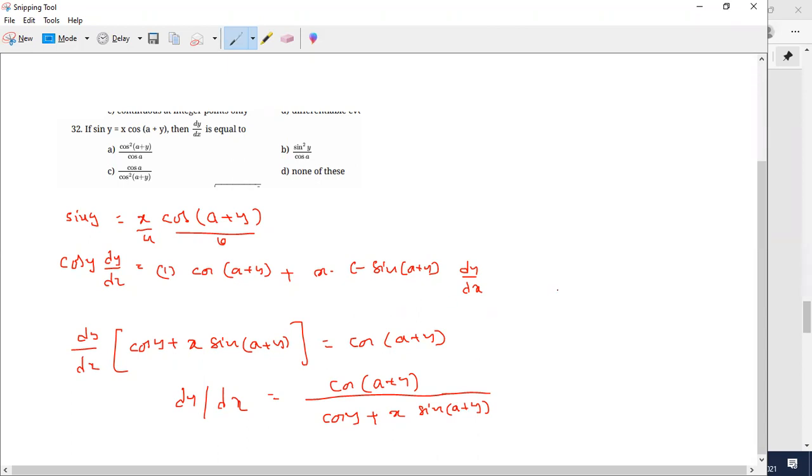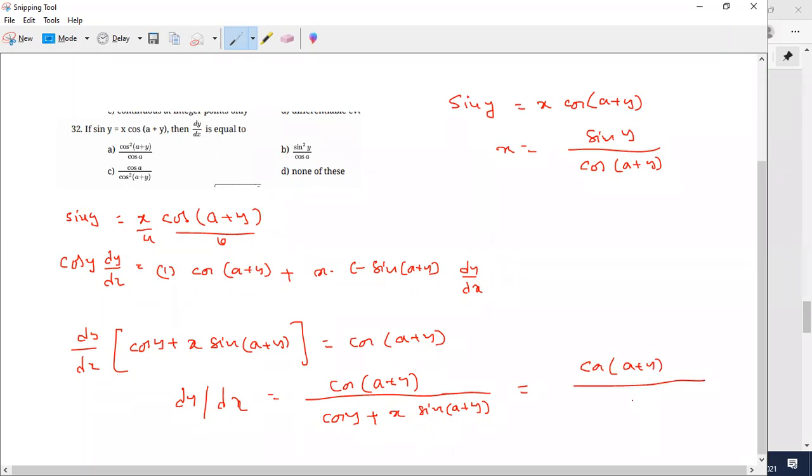Suppose you are unable to get that idea: if you look into the answers, all the answers are independent of x, correct? There is no x value in the answers. So from the given question, sin y is equal to x cos of a plus y, and here I can calculate the x value. My x value is sin y by cos of a plus y, and substitute. What you will get? Cos of a plus y divided by cos y plus sin y into sin of a plus y divided by cos of a plus y.